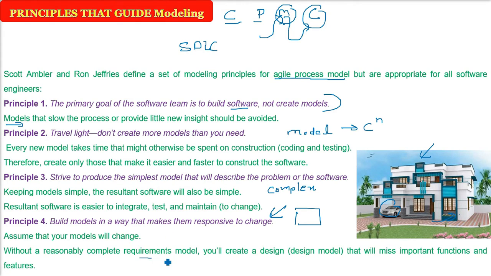If you don't have the proper requirement, the requirement model is important. You are creating a design model, and that design model may miss certain functions and features, because the requirement is all about making the design, making the software, the code or testing. So the requirement model has to be made reasonably good.